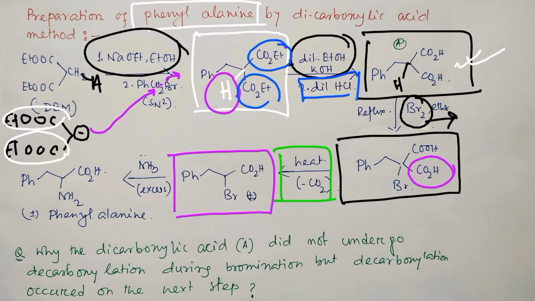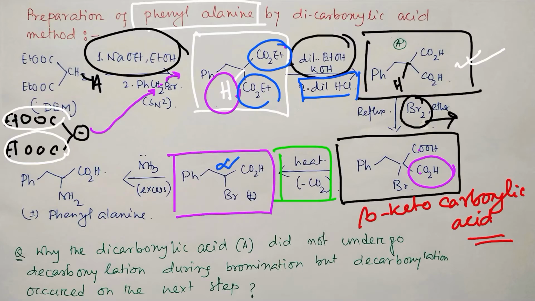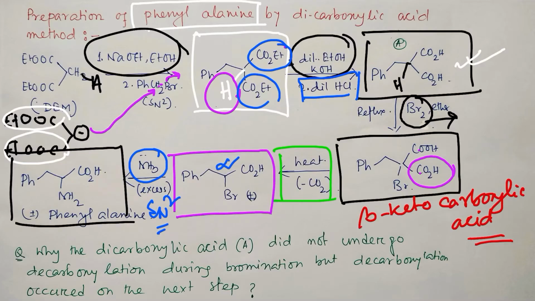So with respect to one carboxylic acid, the other is beta-keto, and I have already discussed the decarboxylation of beta-keto acids in a lecture. You may visit it, because they undergo a 6-member transition state. That's why this decarboxylation is further facile. Now what happens in the next step? We have this alpha-bromo, better to say, not phenyl, actually 3-phenylpropionic acid. In the next step, in the presence of excess ammonia, an SN2 type reaction occurs, and ultimately it results in racemic phenylalanine. Okay, I guess you have understood this.